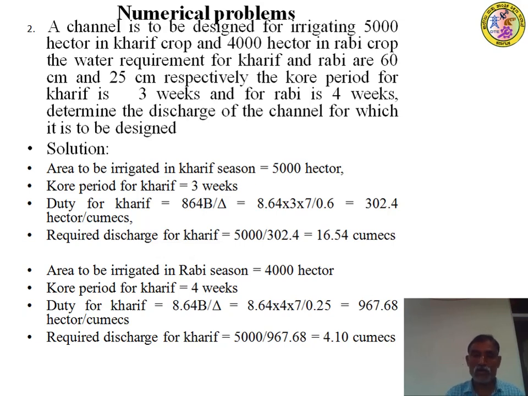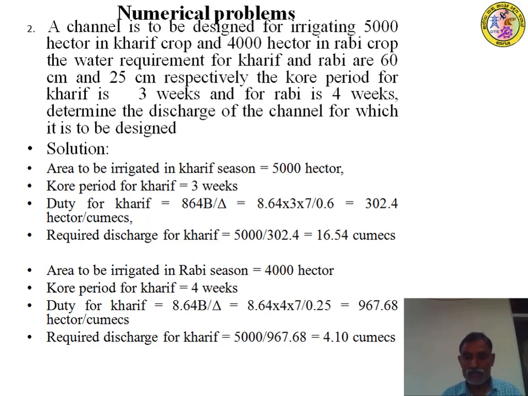Similarly, in the Rabi season, same calculation, repetition of the procedure. Area is equal to 4000 hectares, crop period is equal to 4 weeks. So duty of Rabi is equal to 8.64 B divided by delta. 8.64 multiplied by 4 weeks, the crop period for the Rabi season, and 4 weeks means 4 into 7 days.